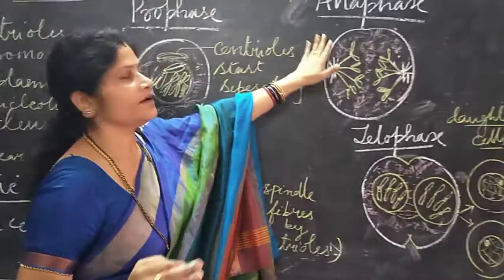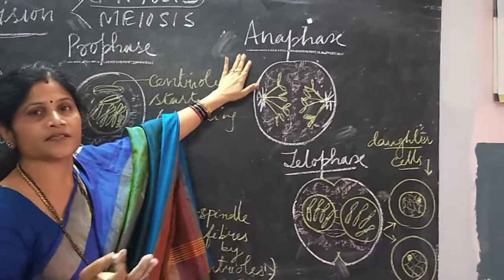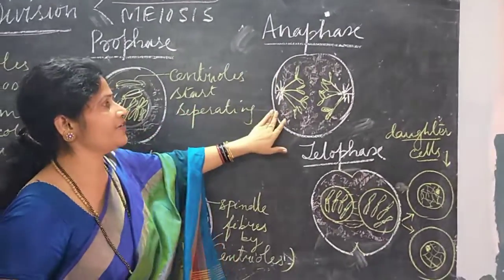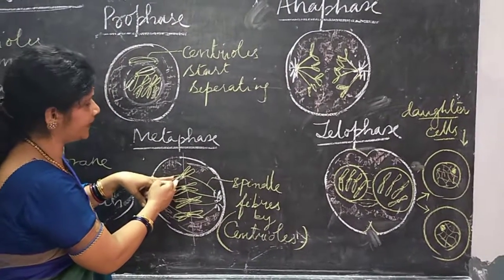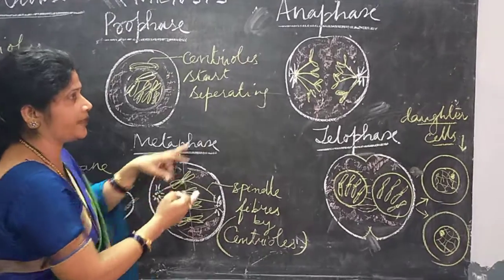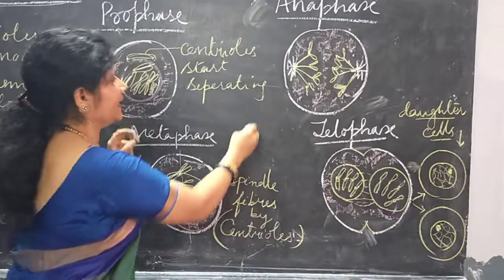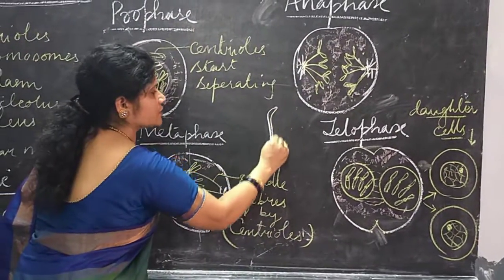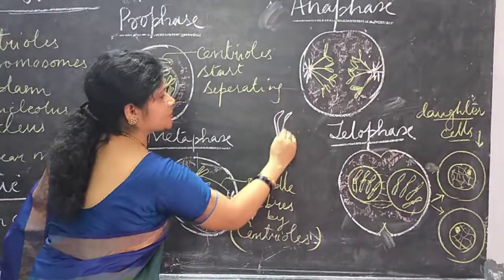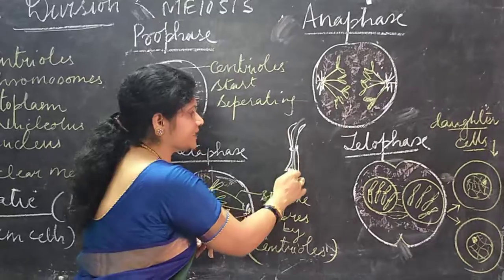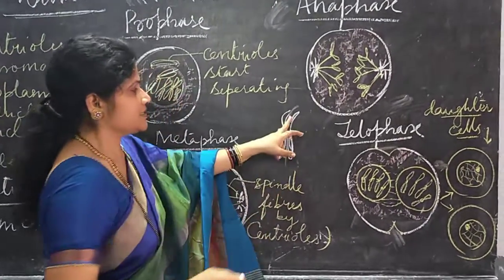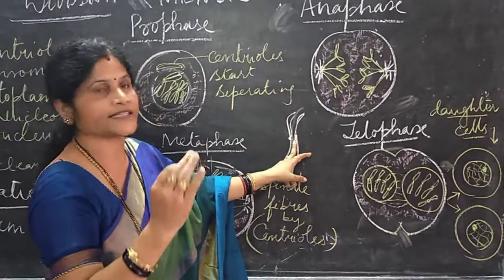The following phase is the anaphase. During anaphase you find that each chromosome contains two chromatids which are attached at the centromere. Now it splits at the centromere.